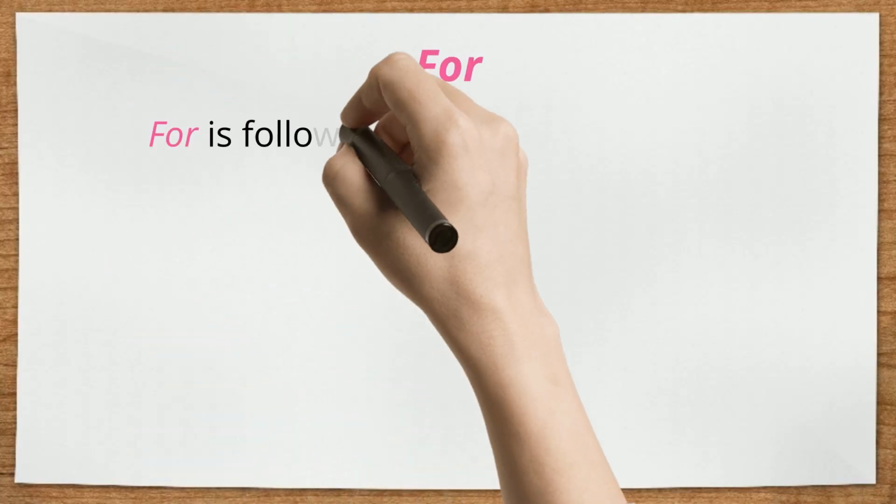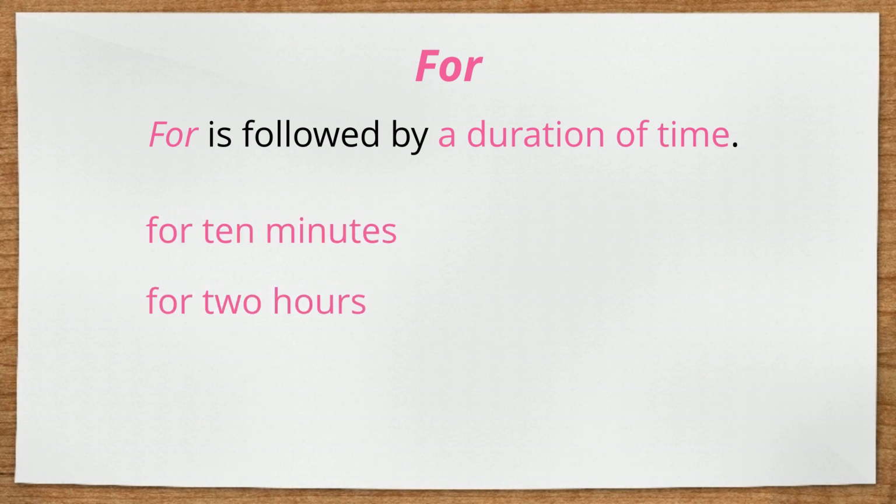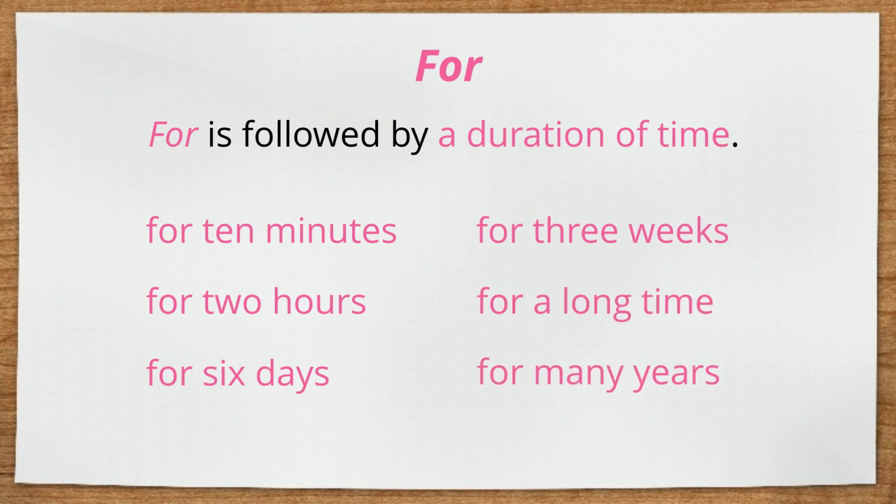For. For is followed by a duration of time. Here are some examples. For 10 minutes, for 2 hours, for 6 days, for 3 weeks, for a long time, for many years.